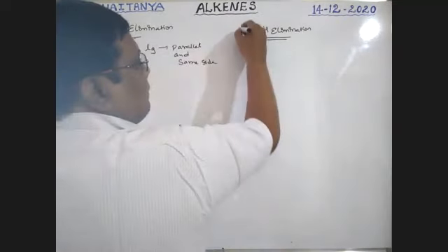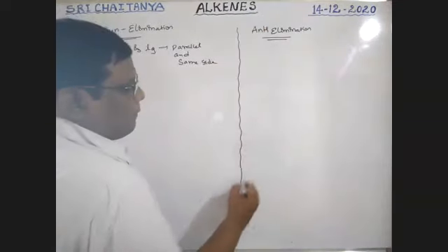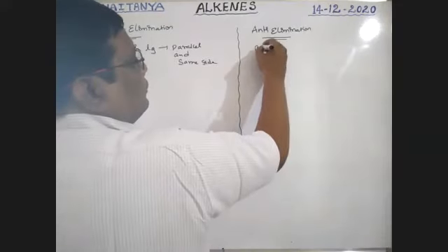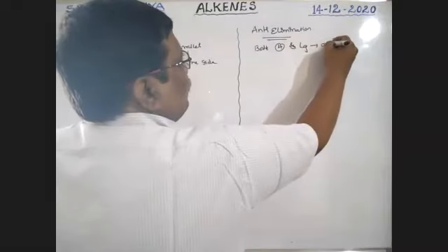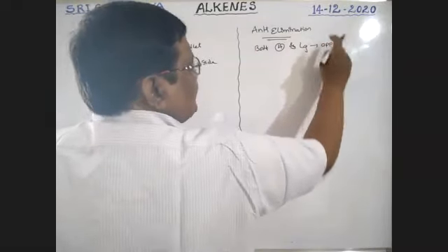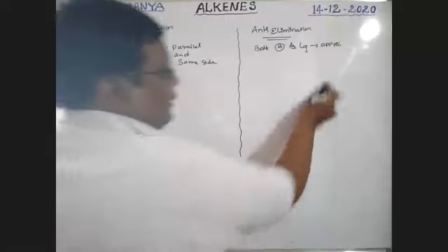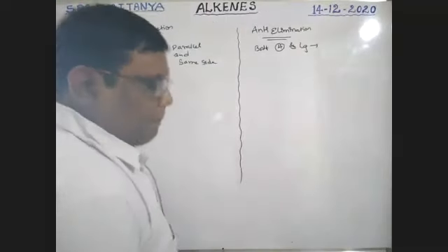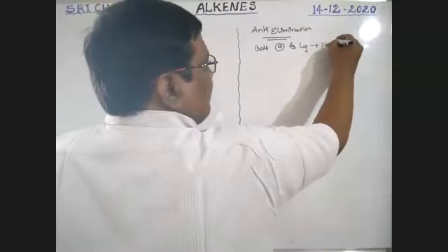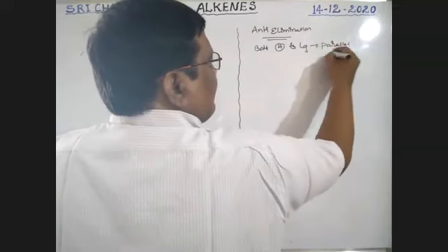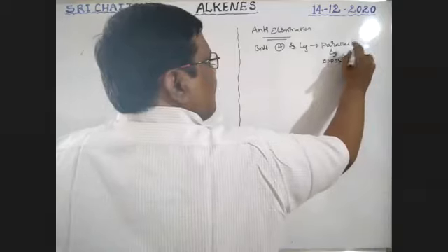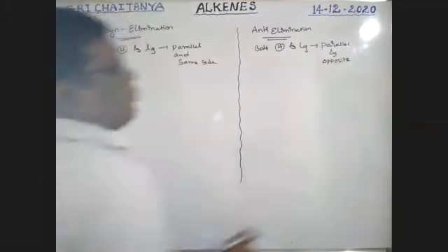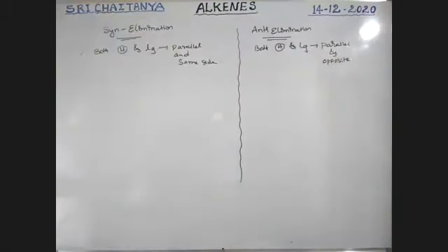Here both hydrogen and leaving group are parallel but on opposite sides. Parallel and opposite, boys.